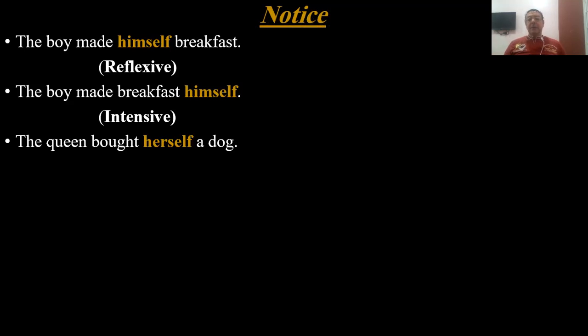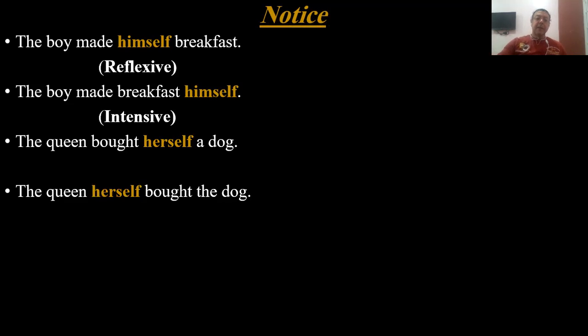Another example: the queen bought herself a dog. That's a reflexive pronoun. The queen herself bought the dog. This is for emphasis, or as we say, an intensive pronoun. So we have an example of a reflexive, and then we change it into an intensive pronoun. The first one is reflexive. The second one is intensive.